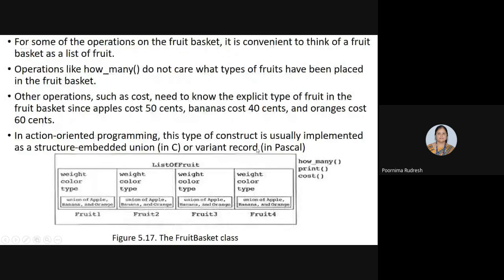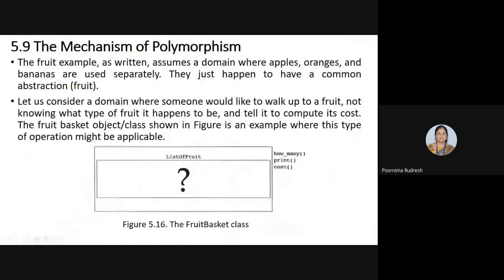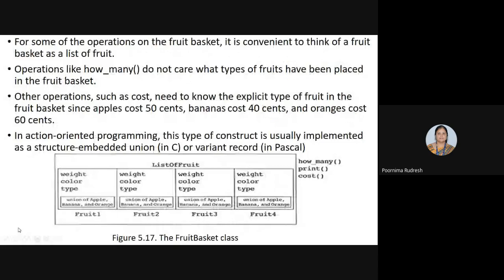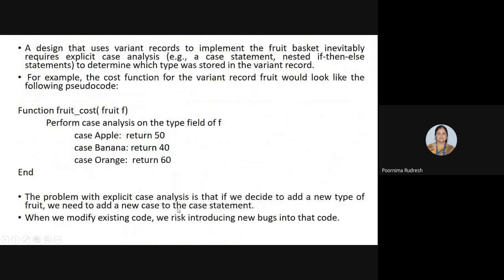For some of the operations on the fruit basket, it is convenient to think of a fruit basket as a list of fruit. Okay, see here, this list, the fruit basket, consists of a list of fruits. What is the list? These are all the list of fruits. It consists of fruit 1, fruit 2, fruit 3, fruit 4, etc., where fruit 1 may be a union of apple, banana, orange, and so on. So we have a list which consists of different types of fruits.